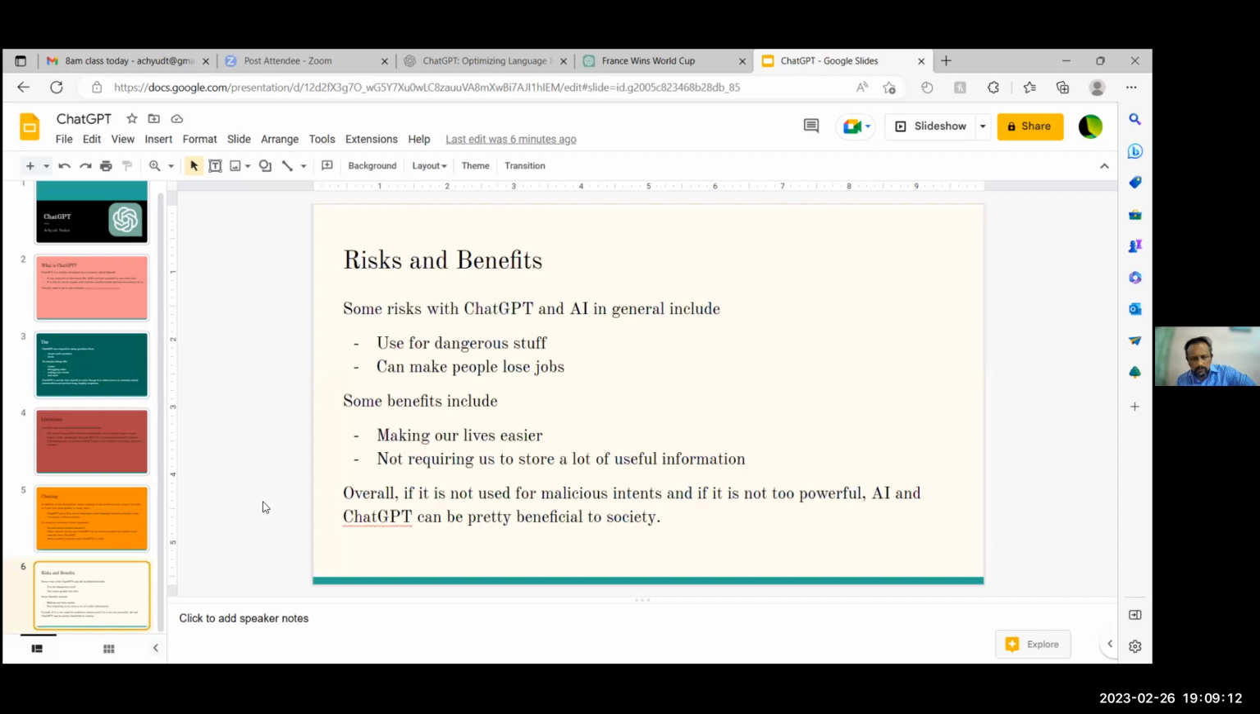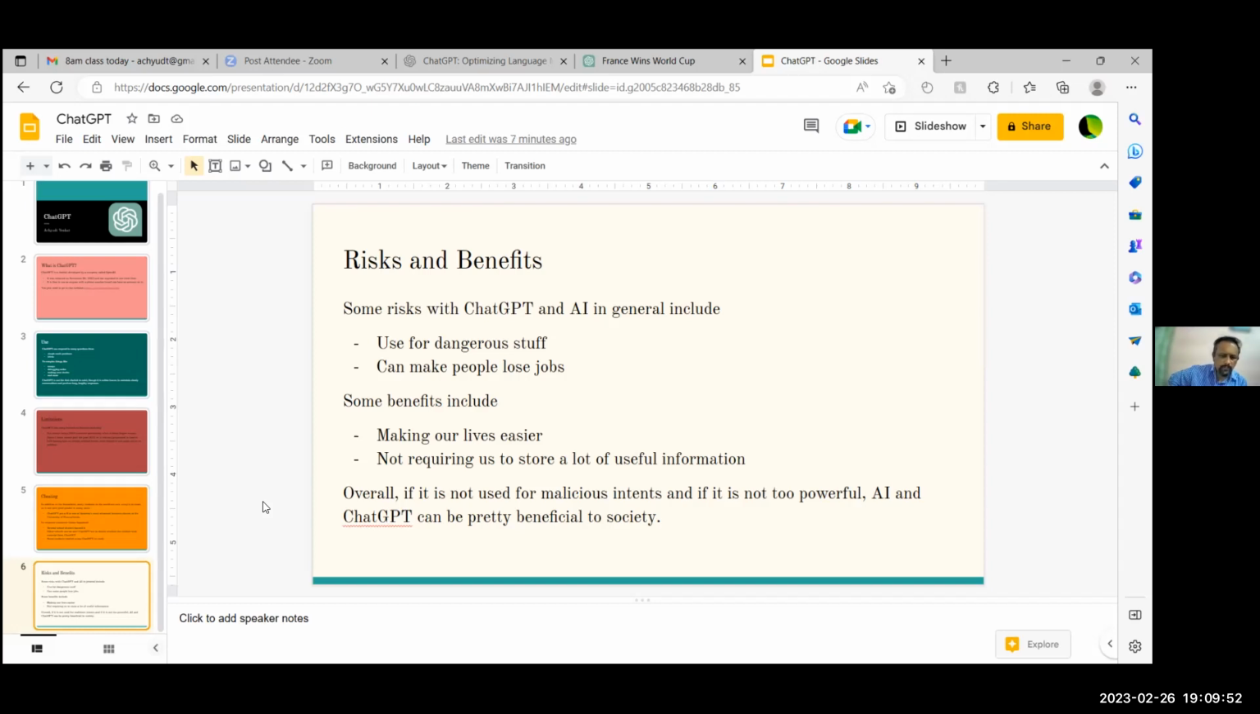And then risks and benefits. So, some risks with ChatGPT and AI in general. This is a larger question of AI in general, and it just re-sparked that argument. The AI argument has been going on for decades, about how powerful it should be. It is estimated that by 2045 AI will surpass human intelligence. That's the one major thing there. ChatGPT is just exemplifying that, the fact that it can write essays and get pretty good grades in a lot of things.